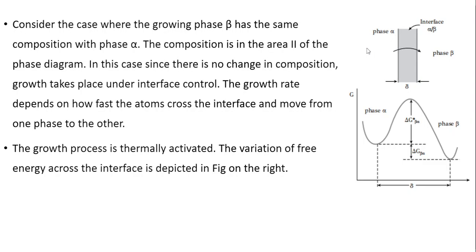So this is the alpha phase and this is the beta phase. You have the interface between them, and you can assign a certain thickness for the interface here. Across this interface there is a barrier for atoms to change positions from one phase to the other.